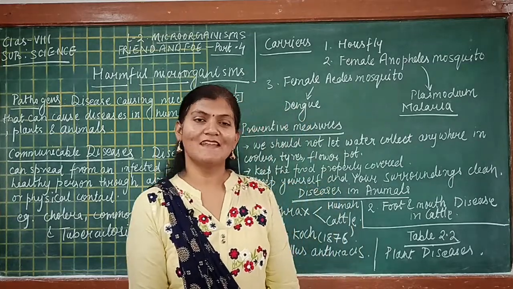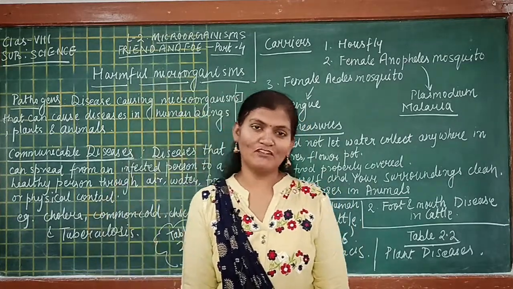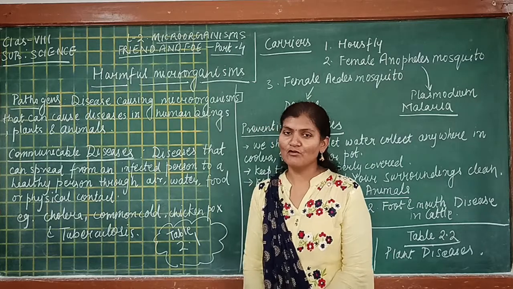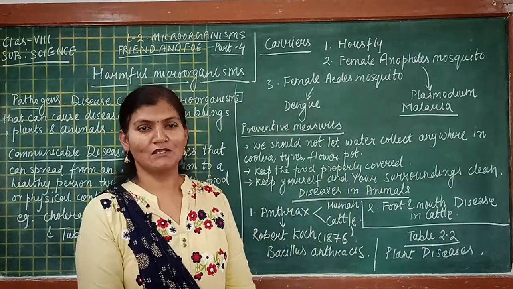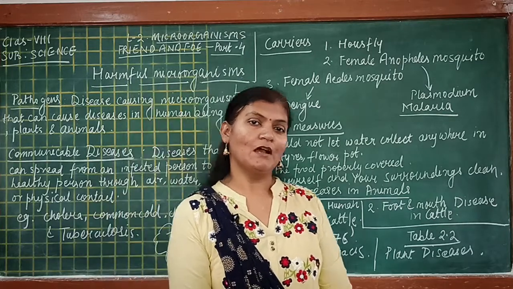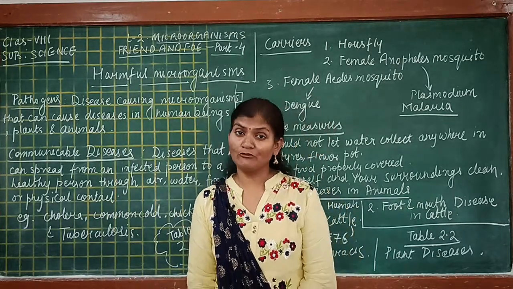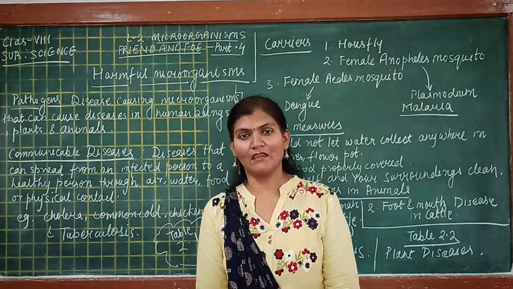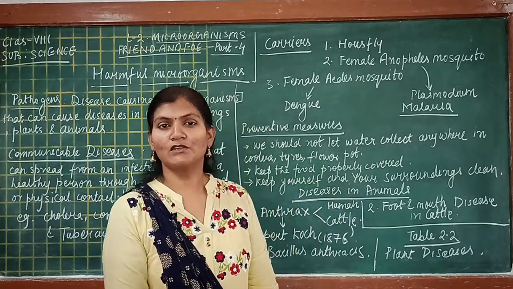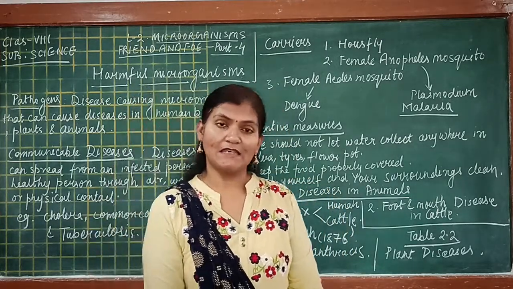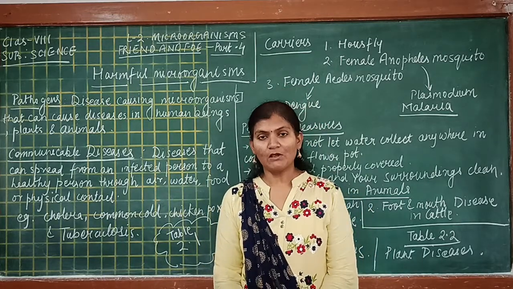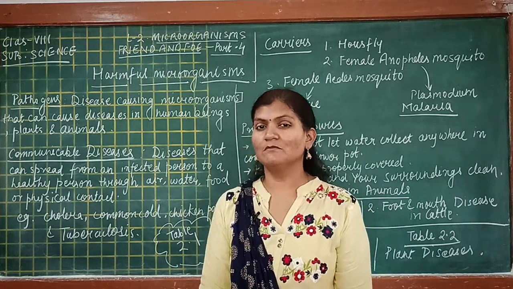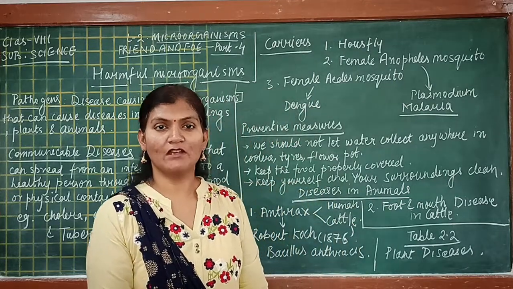Okay students, now we are ready with part 4 of the lesson Microorganisms: Friend and Foe. So let's recall what we have learnt in our previous class. Students, if you remember, in our previous lecture we learnt about the uses of microorganisms. Microorganisms are used for making antibiotics, and they are used for making vaccines. Microorganisms like Rhizobium and Cyanobacteria are utilized.